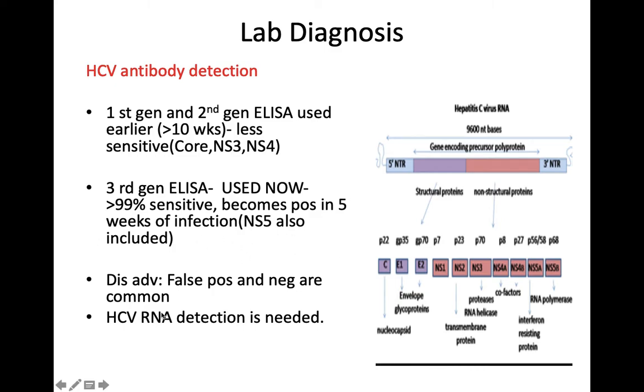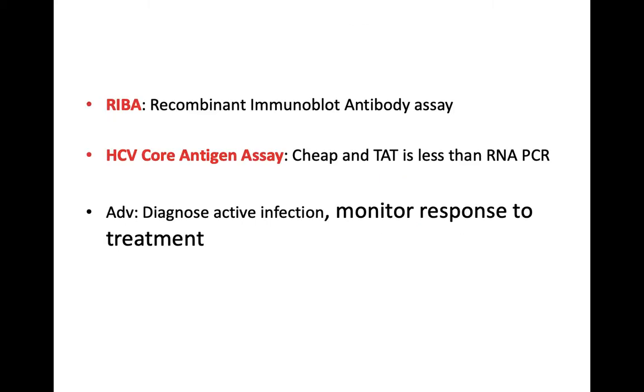The disadvantages of this antibody detection are that there are many false positive and false negative cases. And also HCV RNA detection is required to confirm the diagnosis. RIBA is nothing but recombinant immunoblot antibody assay. It is something like Western blot assay. In the past, it was used as a supplementary test to confirm the ELISA result, but now it is not currently used.